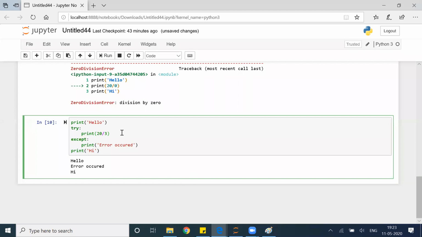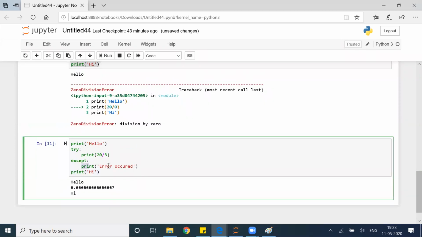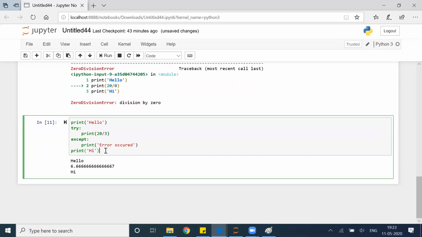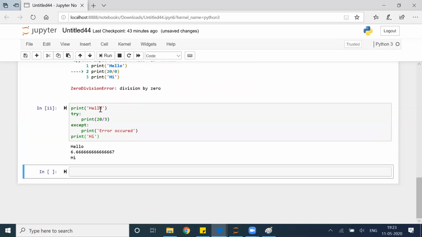Let's say here I am not getting any error. Then obviously the except line will not execute because this is executing perfectly fine. My program will not go into this line because there is no error present here. So it will just go and do the needful and then print hi. Okay. So that is how a simple exception handling block works. Obviously, we have to talk about a lot of things, but as of now, this is the simple exception block which we can create.